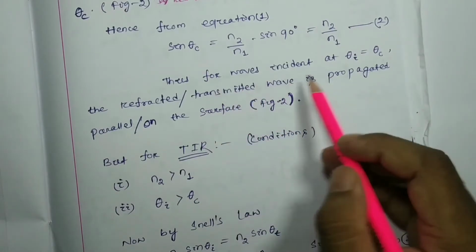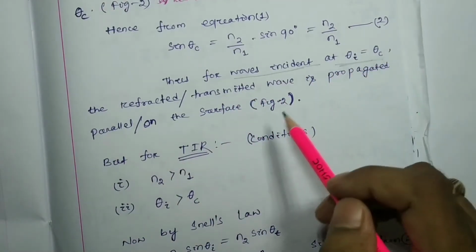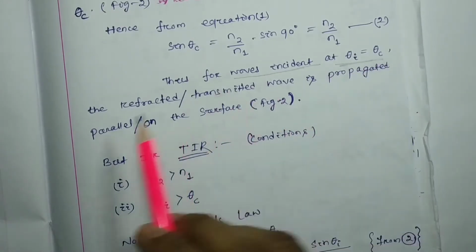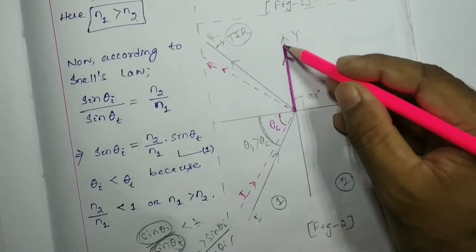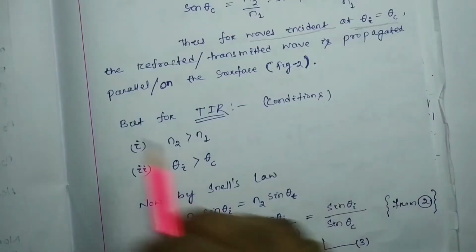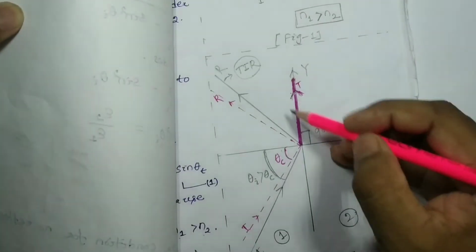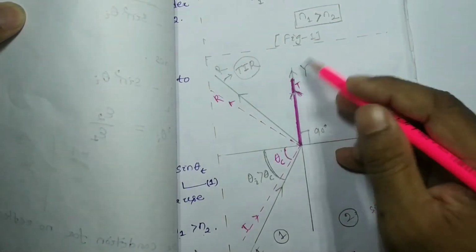For an incident wave at the critical angle, the refracted or transmitted wave is parallel to the surface or interface, or on the interface, we can say.